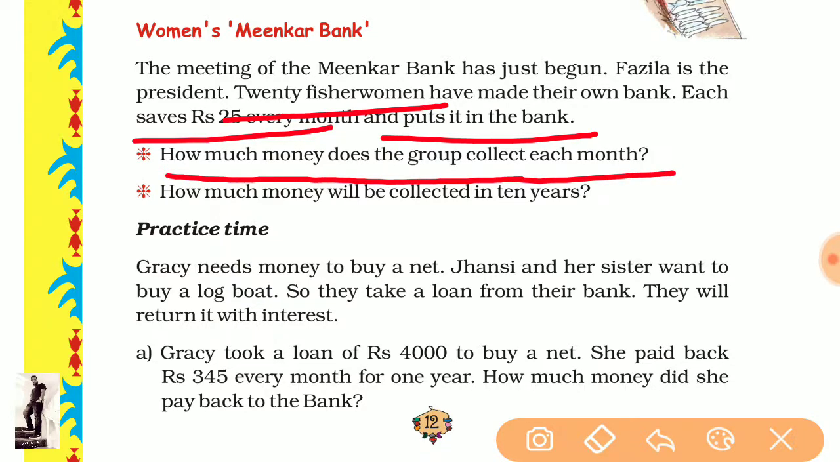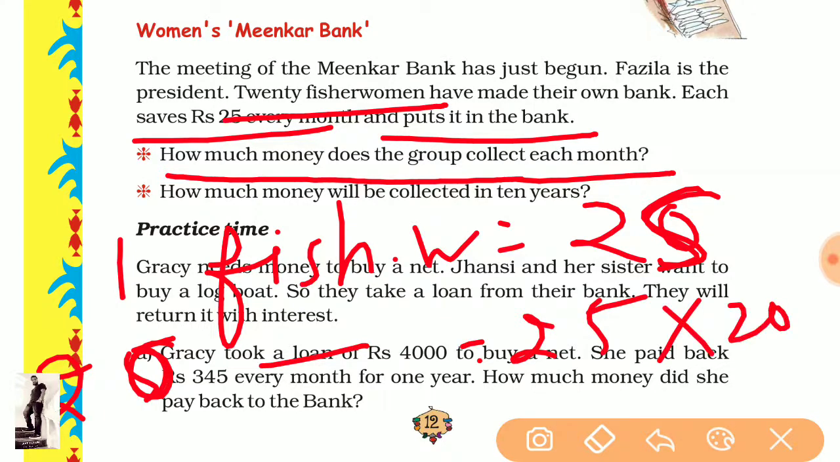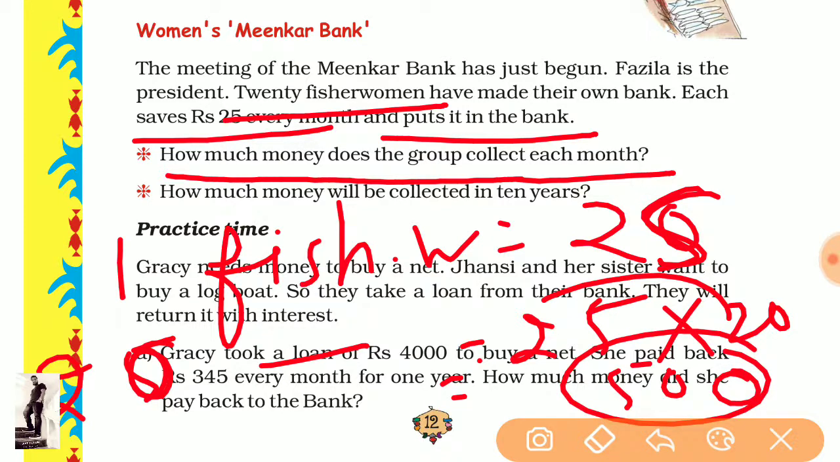Every month, first of all, one fisherwoman saves how many rupees? 25 rupees. And how many fisherwomen are there? 20. So multiply 25 into 20. 2 times 5 is 10, and 2 times 2 is 4, plus 1 is 5. So it is 500, the amount of the 20 fisherwomen in a month, only in a month.